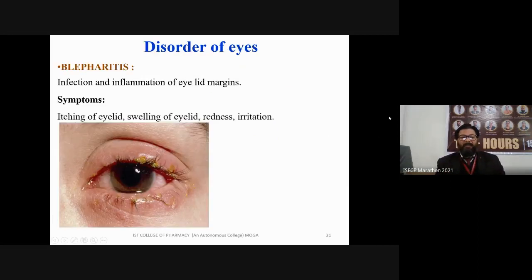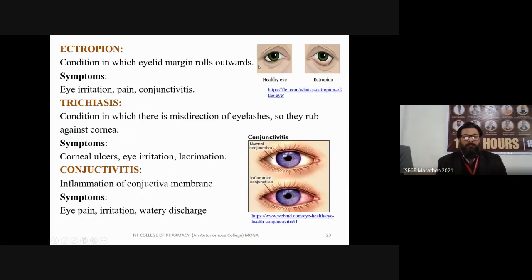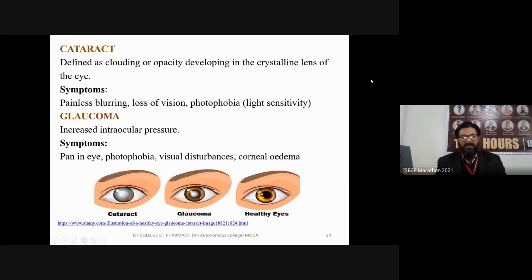So these are the examples of disorders of the eye, that is blepharitis. You can see the real structure image. The next is hordeolum, stye, where there is edema of the eyelid. Ectropion, where you can see the eyelid margin is disturbed. Then trichiasis, conjunctivitis, redness of eye, cataract, and glaucoma.